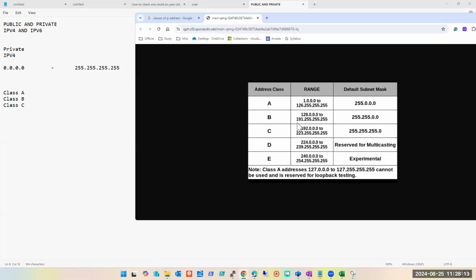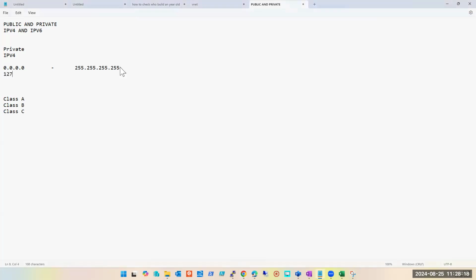Range. तो 127 का पूरा रेंज जो है ना, that is reserved. 127.0.0.0 से लेकर 127.0.0.1, then 2, then 3 and so on, 255, then 1.1 से लेकर ये पूरा, this whole range, 127. Right? The whole range, 127 का whole range, it is reserved, and it is reserved for what? It is reserved for loopback.